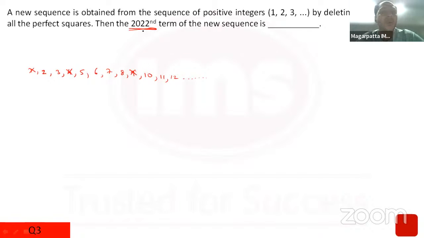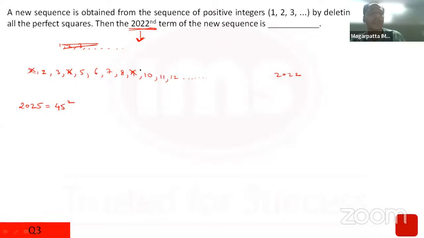Now here the trick was, how many perfect squares do you have till 2022? So I know 2025 is 45 square, and clearly I've removed 1, 4, 9 and so on. If I would have written all the numbers 1, 2, 3, and so on till 2022, now I've started cancelling out perfect squares.